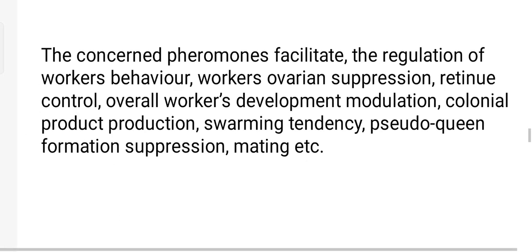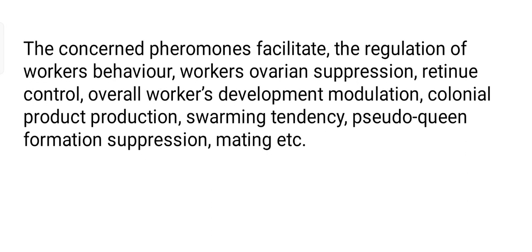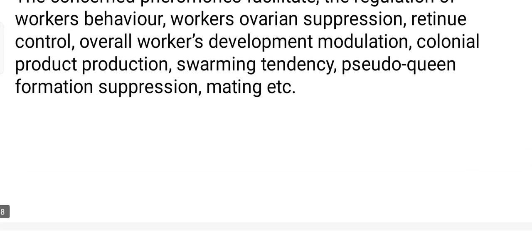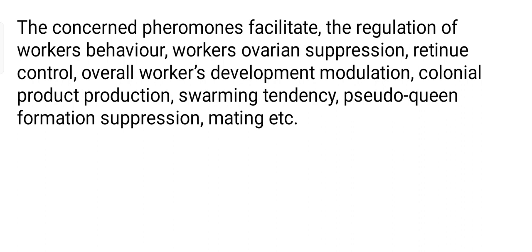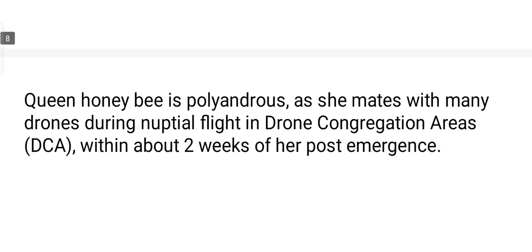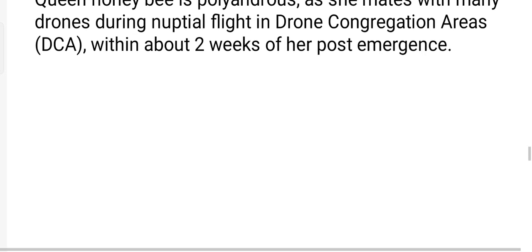So next, if we talk about the pheromonal regulation, the queen pheromone somewhere coordinates the developmental events within the colony, retinue behavior, and induces programmed cell death in the worker ovaries. And next, it also induces inhibition of pseudo queen formation and of mating. So the queen pheromone regulates the mating also. The queen honeybee is polyandrous, as she mates with multiple different drones of the other colony. This mating usually occurs within 2 weeks after her emergence.